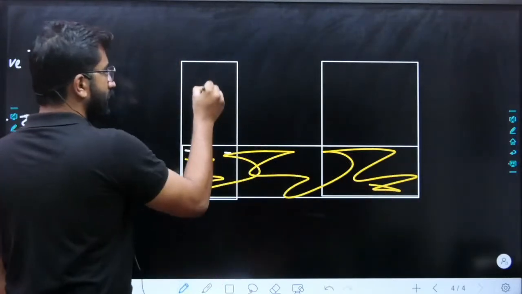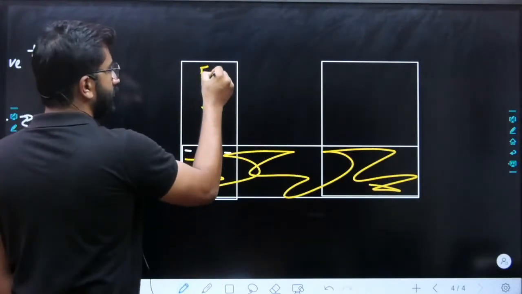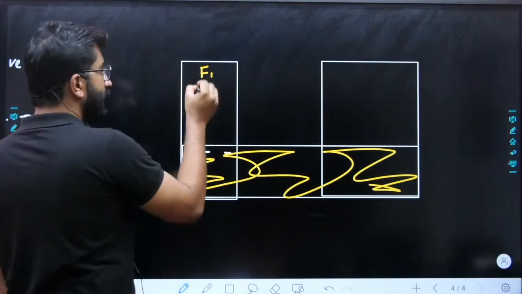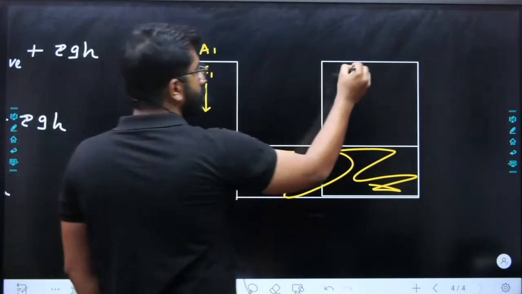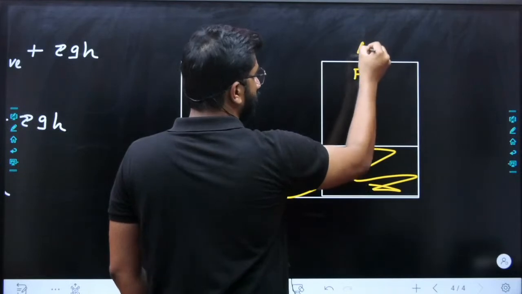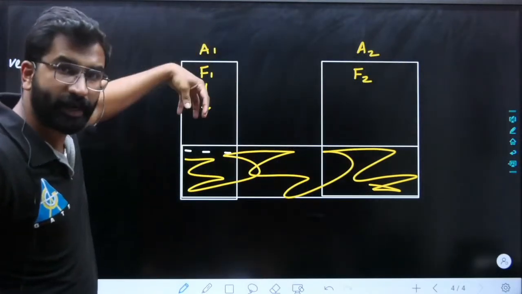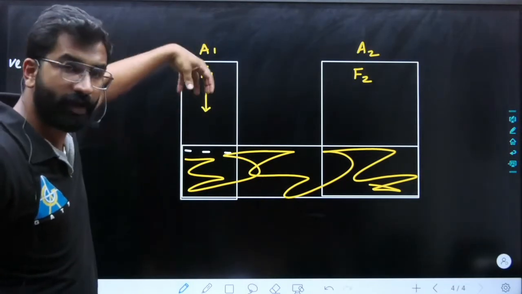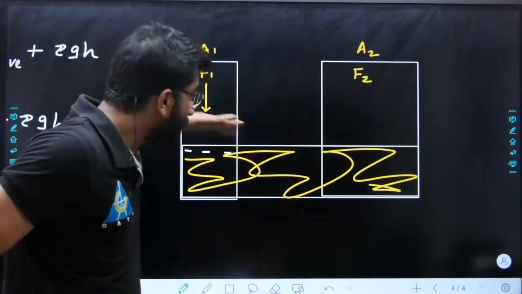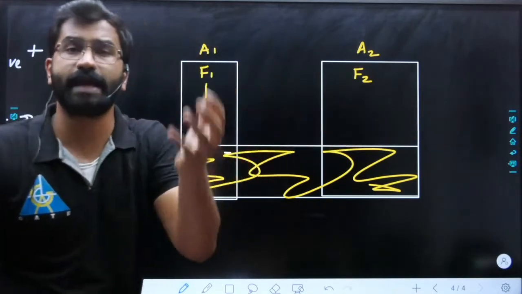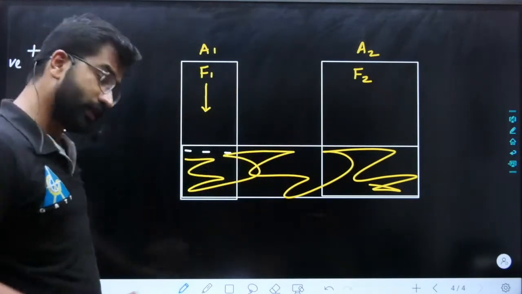Here the force acting is F1 and the area is A1. Here the force will be F2, and the area is A2. If we apply a very small pressure here, that is F1 by A1, the same pressure will be there in the same horizontal direction. In static fluid, pressure will not change in the horizontal direction.